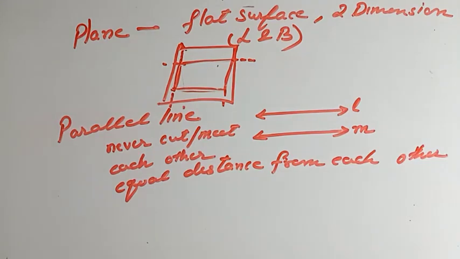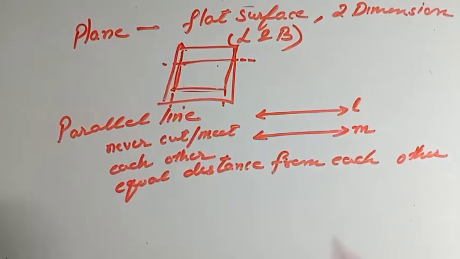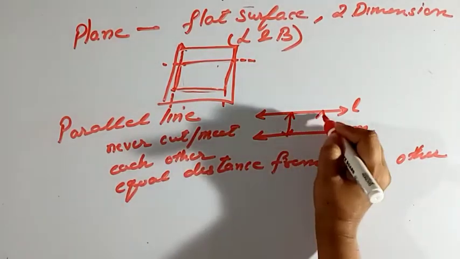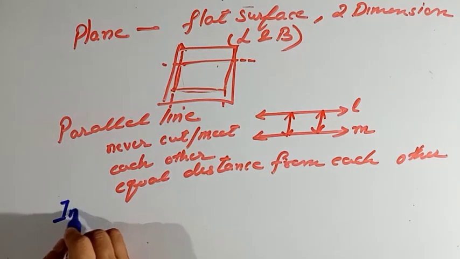Okay, parallel lines, how can you define them? Parallel lines never cut or meet each other, and they are always equidistant from each other. They are always at an equal distance from each other. Okay, they are known as parallel lines. Now the next is intersecting lines.